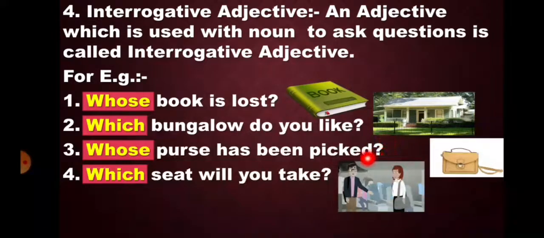Question mark at the end. Which seat will you take? Again there is a question mark at the end. So here all these examples ask a question, so it is an interrogative adjective. And here the noun is near to the word: book is near to the word whose, bungalow as a noun is near to the word which, purse as a noun is near to the word whose, seat is a noun which is near to the word which.